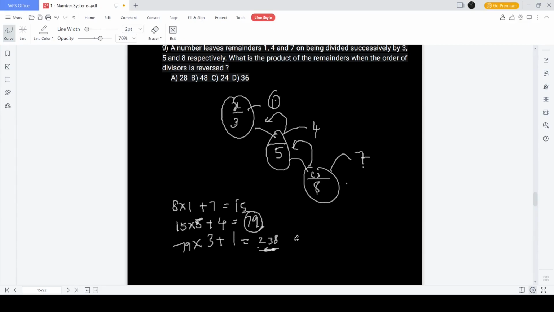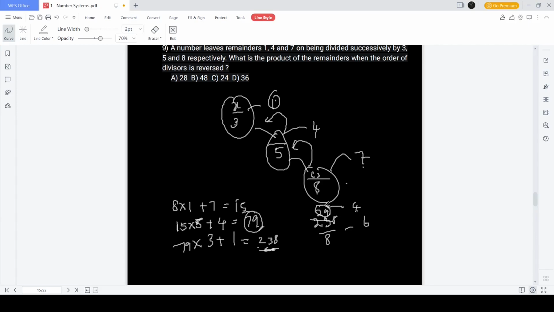Now if the order of division is reversed, you have to start with 8, not end with 8. So basically you have 238, you divide it by 8, you get a remainder of what is the question. 238: 8 goes 29 times, which is 232, and 6 is the remainder. Okay, you have 29. You have to divide 29 by 5. You get a remainder of 4.